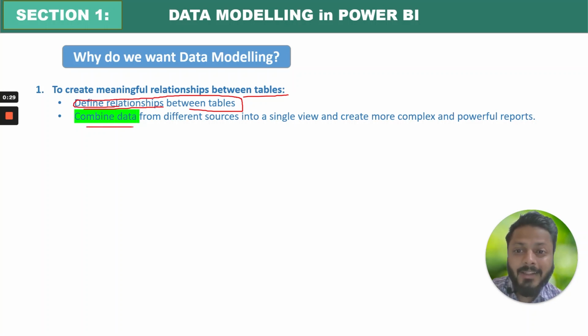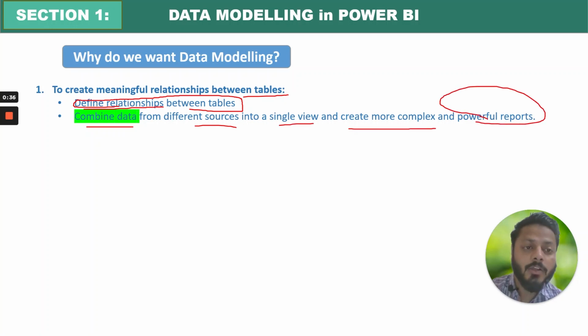Second is combining the data from different data sources into a single view and creating more complex and powerful reports. In order to create powerful reports that you can share with the management, you need to work with different data sources. And if you have to work with different data sources, that means there are multiple tables, and it is very important for you to connect the dots, right? So you have to connect these tables so that you can get the data from all the tables required.